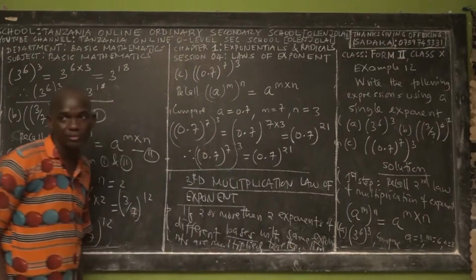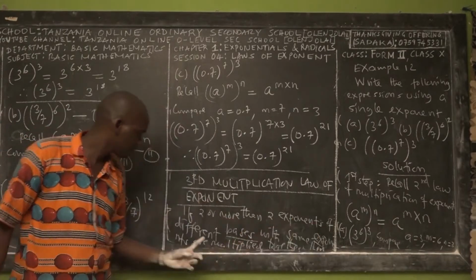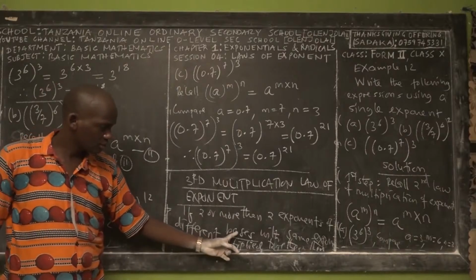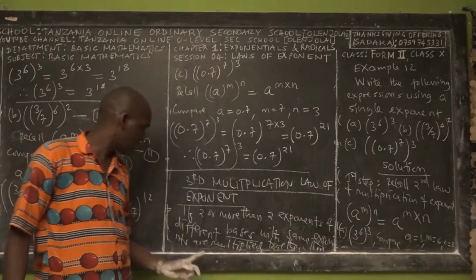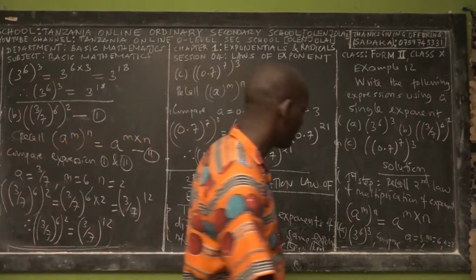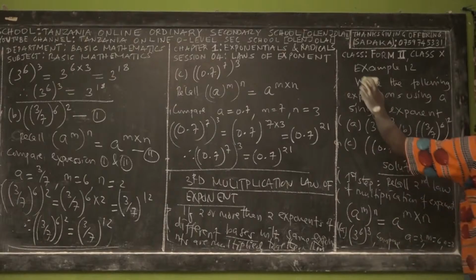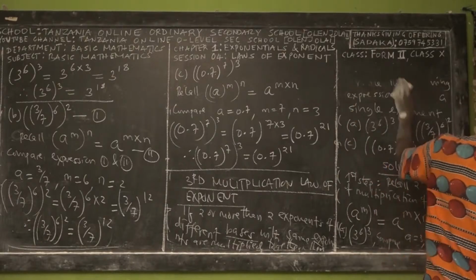Then let me read what I've written. If 2 or more than 2 exponents of different bases with the same exponents are multiplied together. I was just reading for you to see what I've written.